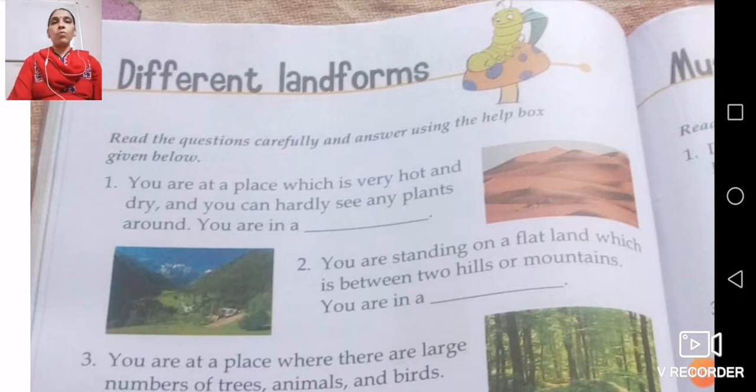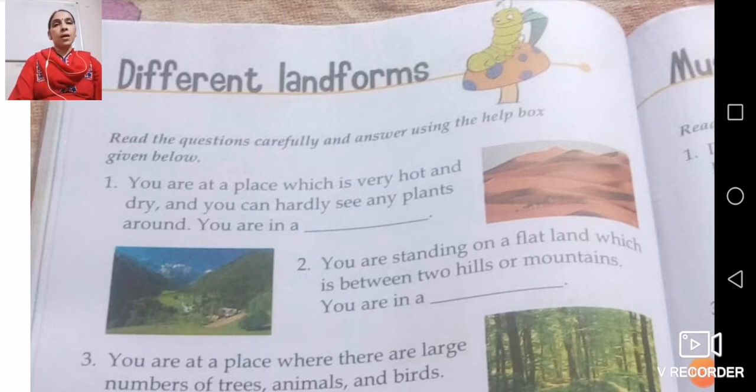You have been given what landforms are. See children, we are living on a land, and we have that particular kind of land. We do not live on a slopey area. We are not living in a desert area where almost sand is everywhere. We are not living in that area where we have only and only trees. That particular area is called forest. So we have different landforms.